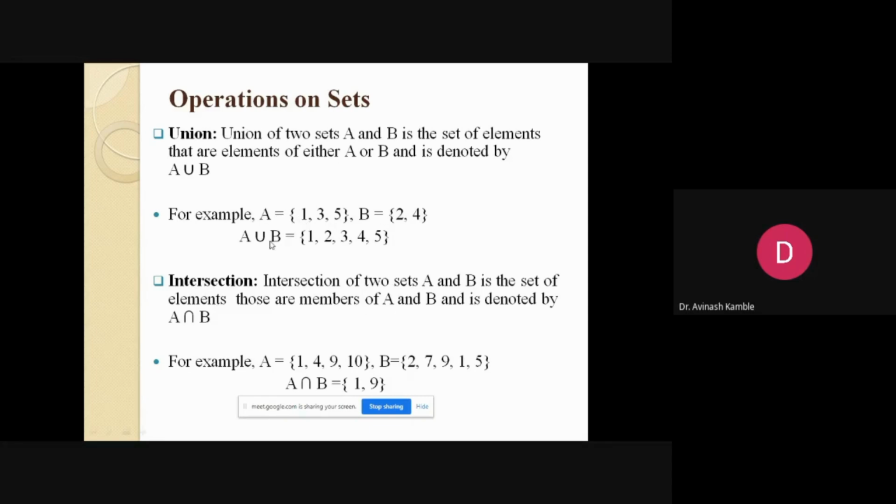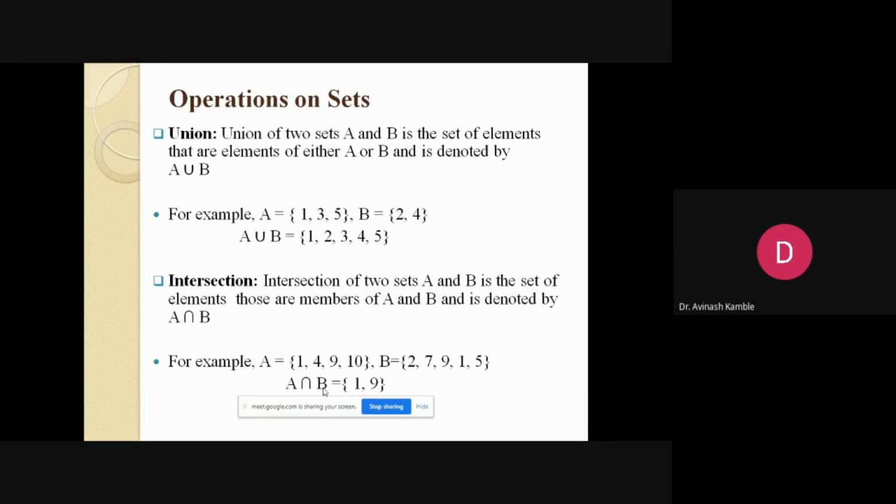So as we know, union represents combining those elements which are in A as well as in B. Whereas in intersection, we are looking only at those elements which are common to both A and B. So in this case, 1 and 9 are the common elements. So this defines intersection. Union is combining; in intersection, we are looking only for the common elements.